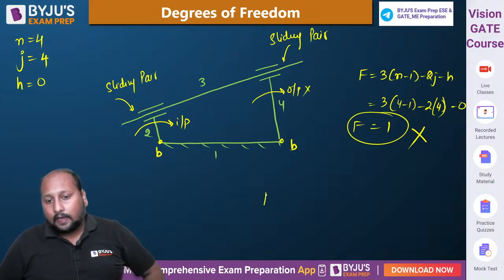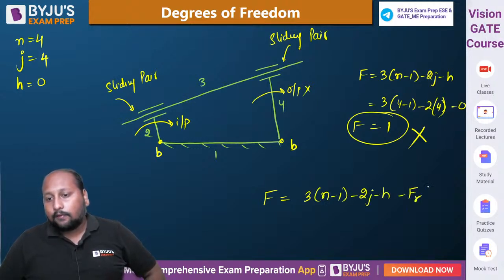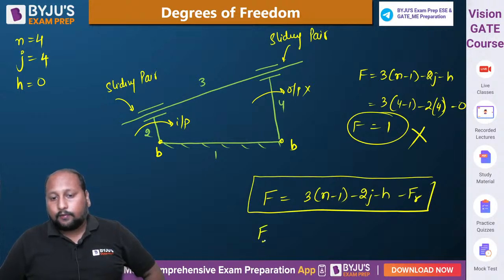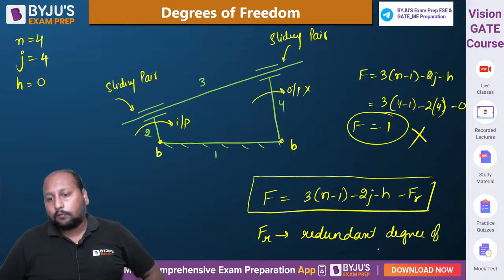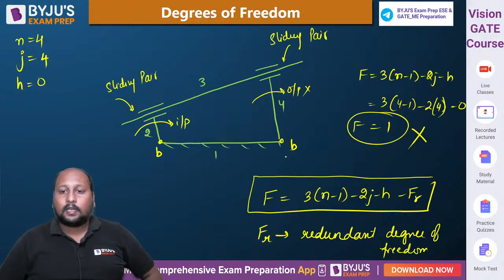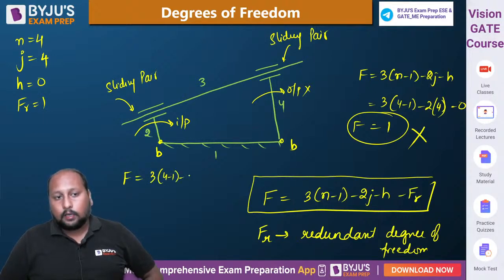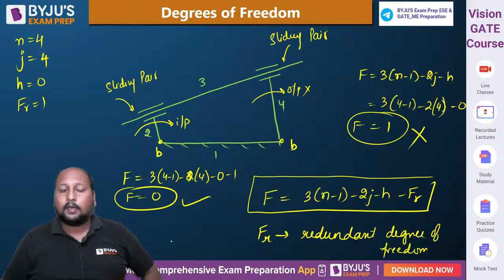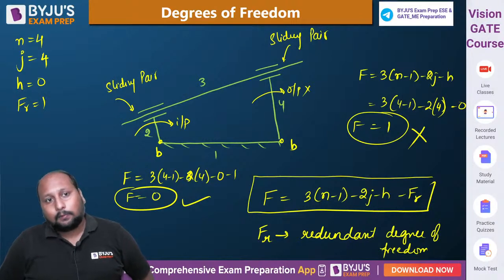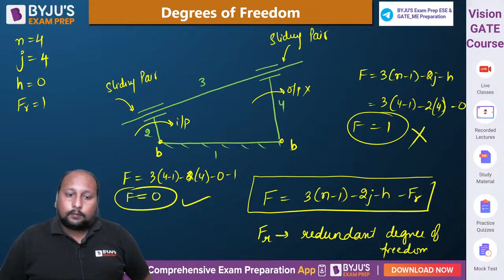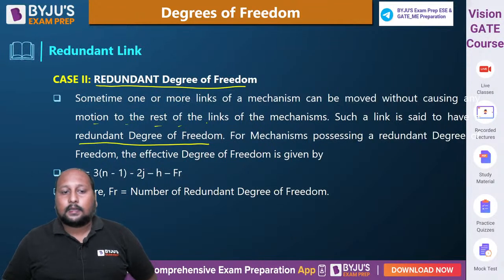So in order to write this, we will be having a new formulation. F is equal to 3n minus 2j minus fr minus r, where fr is your redundant degree of freedom. और यहाँ पे fr की वैल्यू 1 है, here fr equal to 1. अब आप कैलकुलेट करेंगे F की वैल्यू, minus 2 into 4 minus 0 minus 1, बिल्कुल सही. अब ये it is an example of a frame where you are not able to provide output, you are not able to transmit the power to the output. ठीक है, clear, understood. Special case, that is F is equal to 3 minus 1.